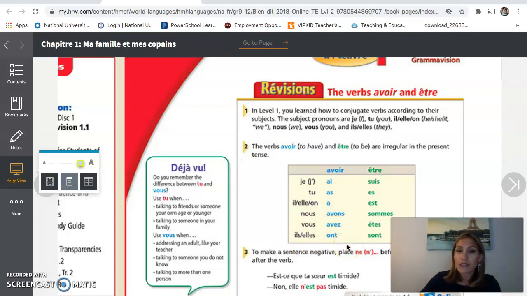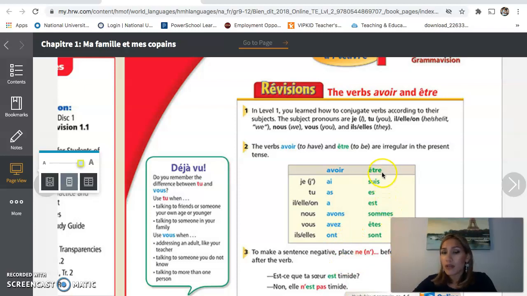If you notice, I'm pronouncing the S at the end of these words because they're followed by a vowel. In French, we call that the liaison. So it's nous avons, vous avez, ils, elles, ont. Okay? So I want you to go into your notebooks right now and I want you to try to conjugate avoir. See if you can conjugate avoir without looking. And don't forget, avoir means to have.